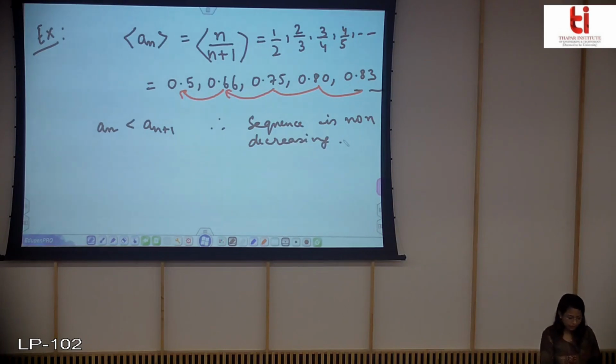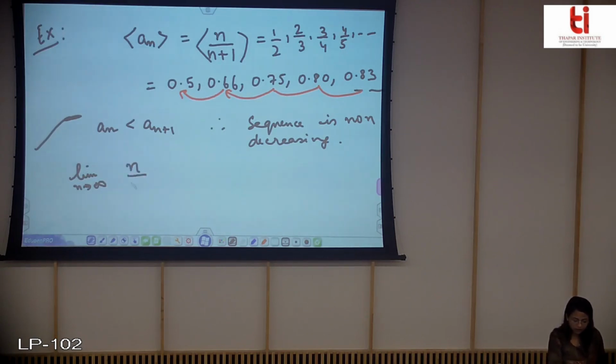Now, check whether this sequence is bounded from above or not. Now, if you find its limit, that is limit n tending to infinity, obviously if it is increasing and we find out the limit, then we can find out the bound also. So if I take limit n tending to infinity and find this, I'll get it as 1.